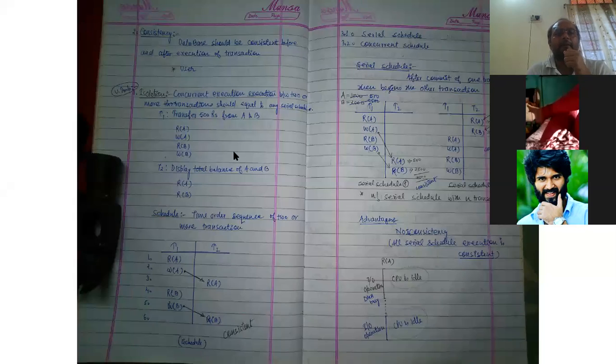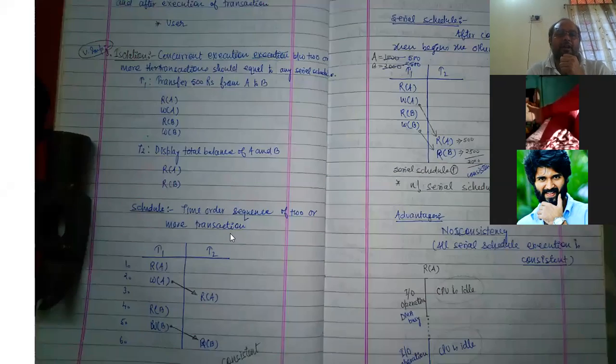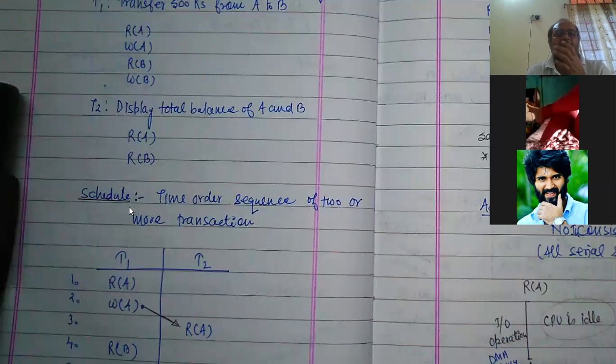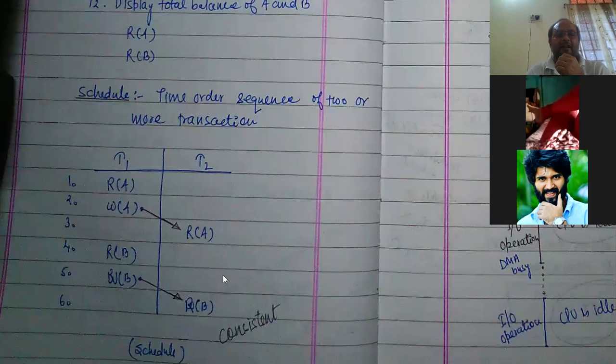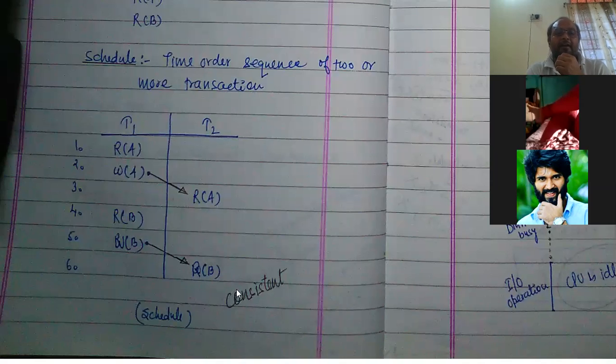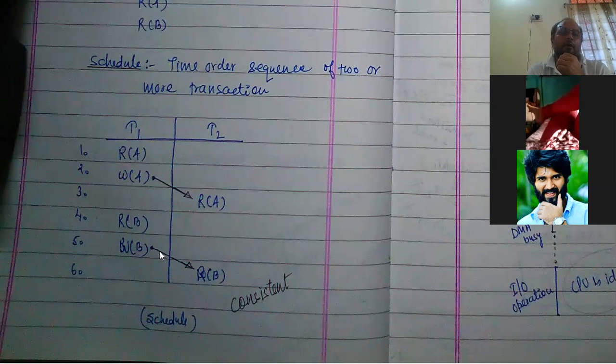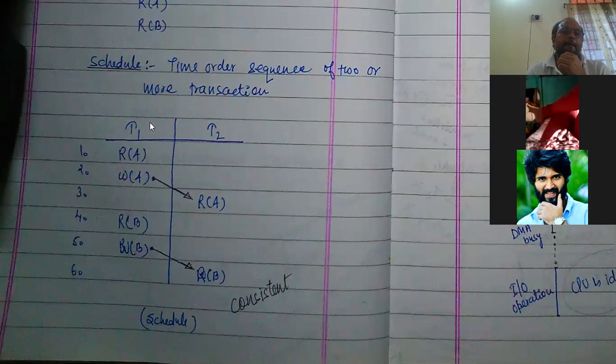Now I am saying that this read, you can see this one. So you understand what is schedule. Actually, schedule is the time order sequence of two or more than two transactions. That means the read A operation, right? Whatever operation is performed between the two transactions, which type of schedule is it? It is a concurrent schedule. Concurrent schedule because before ending all the operations of the T1 transaction, the T2 transaction is started. Before ending all the operations of the T1 transaction.